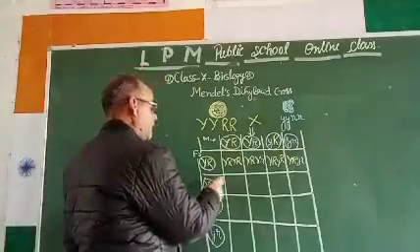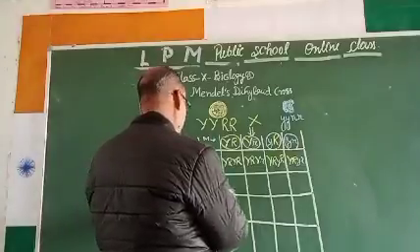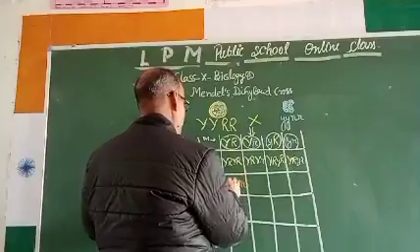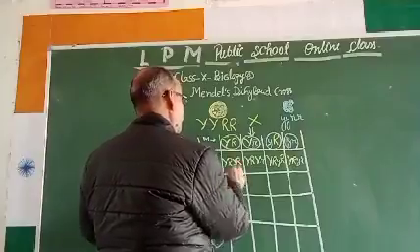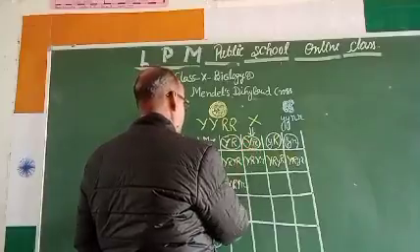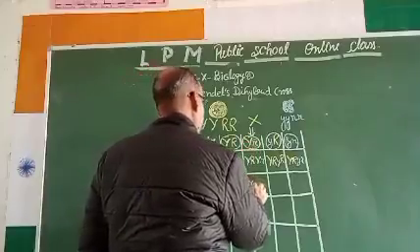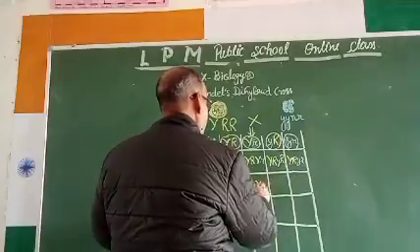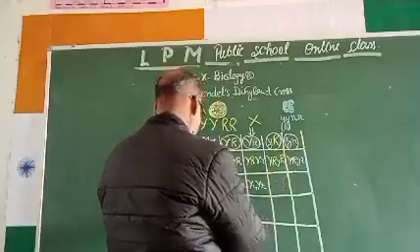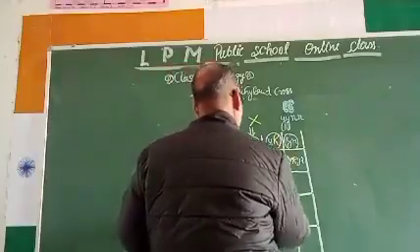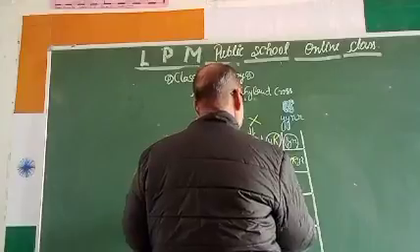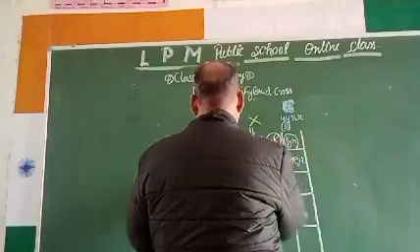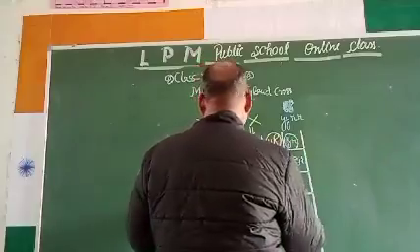And in this, what will happen? See, R, then Y, then YR. This and this in this. So what is Y, R and R. This and this in this. See this, that is Y, R and Y. So what is happening?